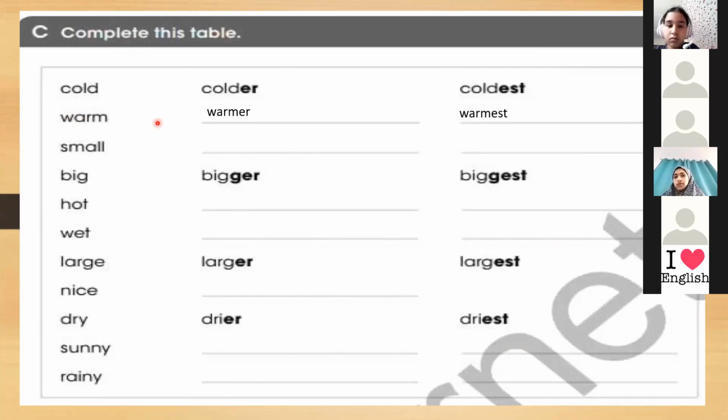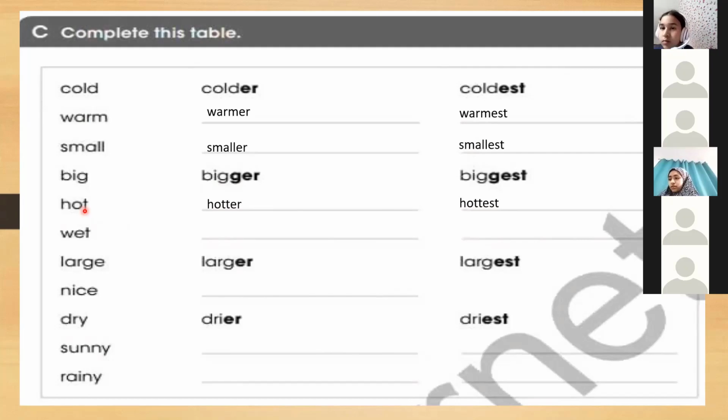Very good. Who can tell us number 2? Small. Okay, Aisha. Smaller, yes. And another one, smallest. Very good. So we have big, bigger, biggest. Okay, so Serene, hot. Hot, hotter, hottest. Yes.